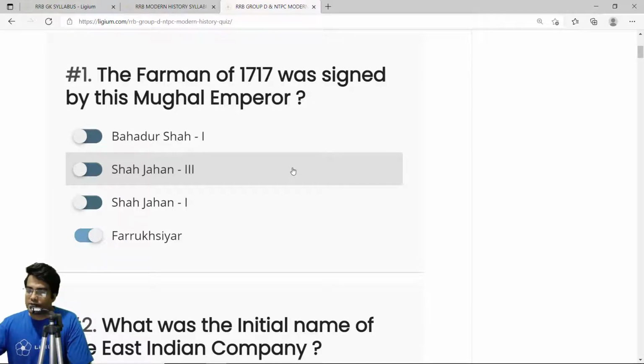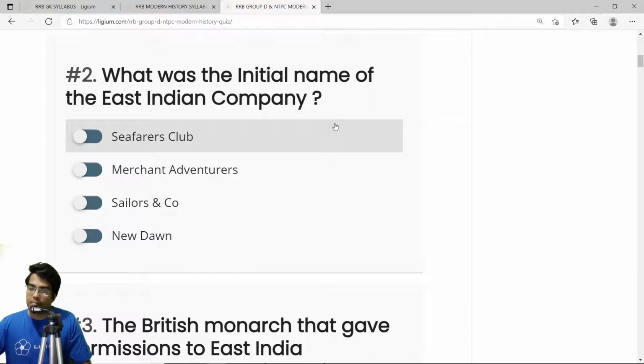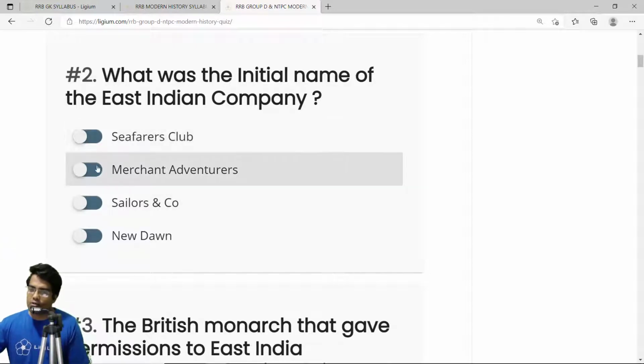Okay, so let's explore the second question. What was the initial name of the East India Company? Now, the East India Company was established in 1599. So when it was established, it was given the title Merchant Adventurers. So the correct answer is option B, Merchant Adventurers.